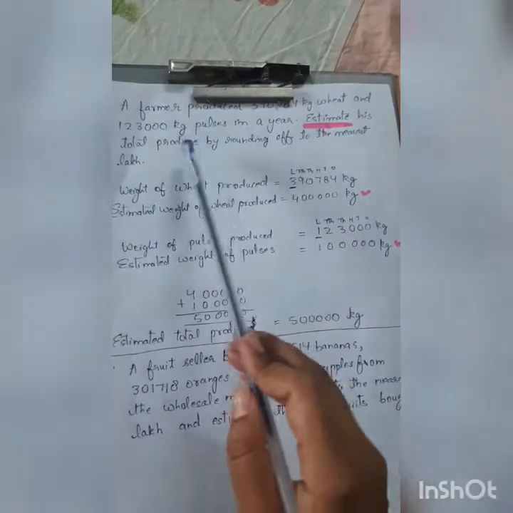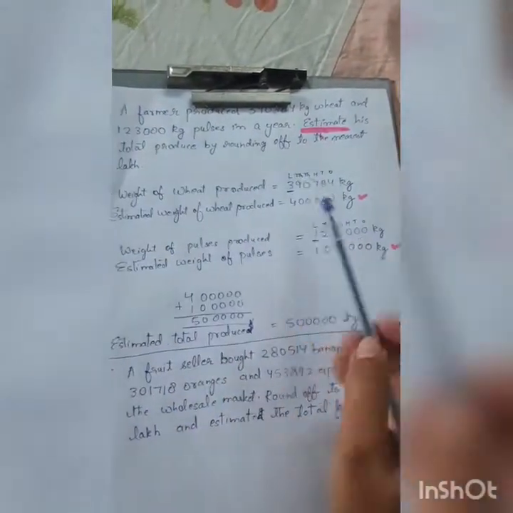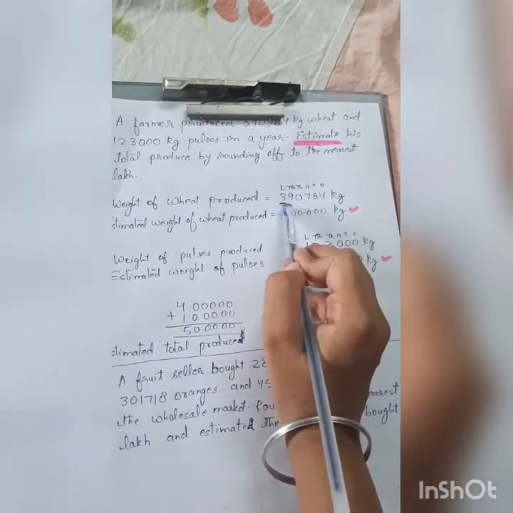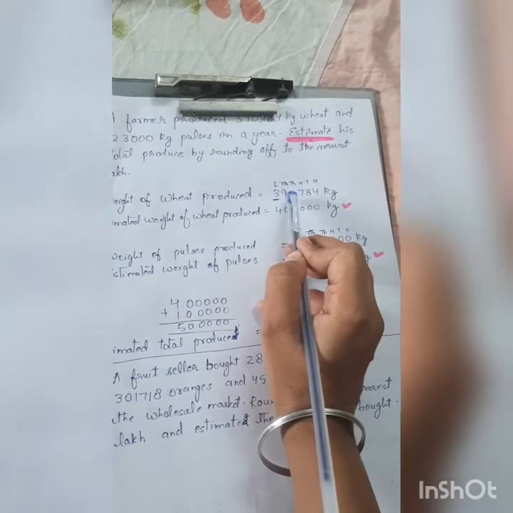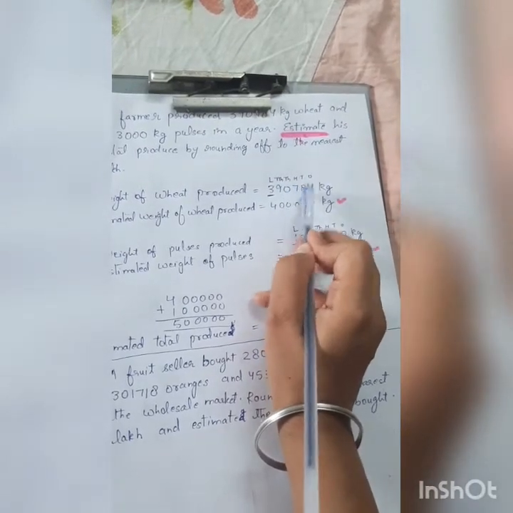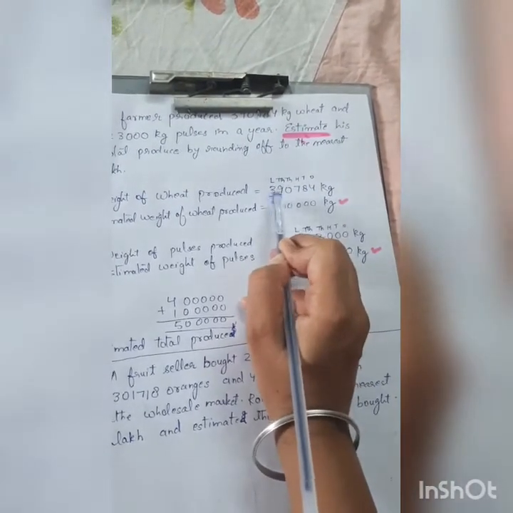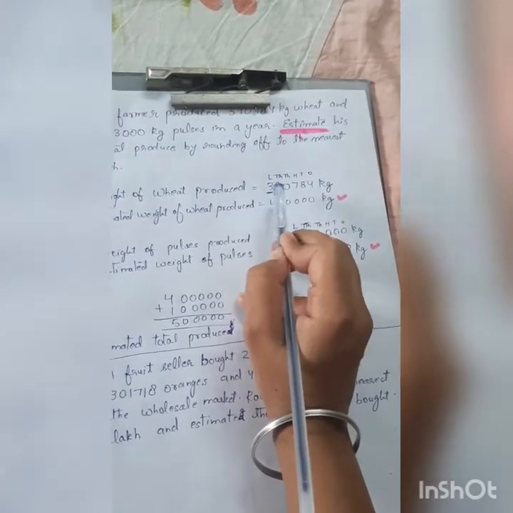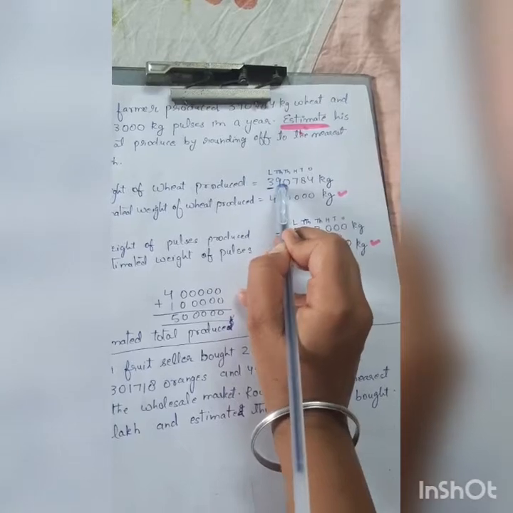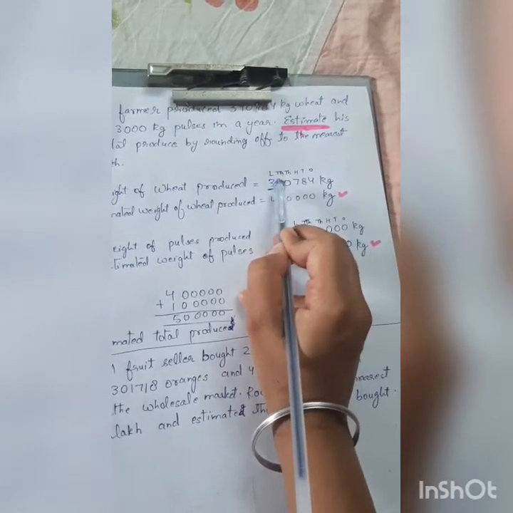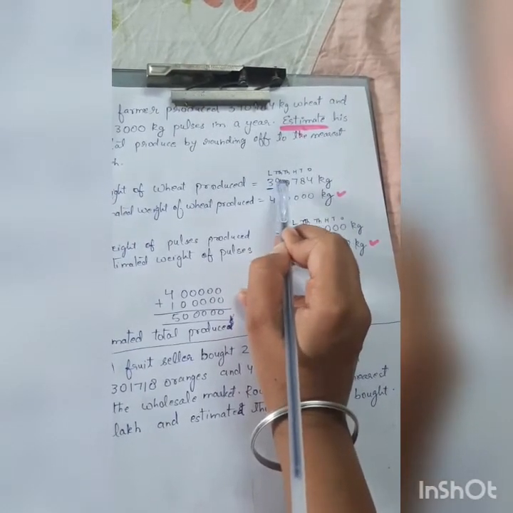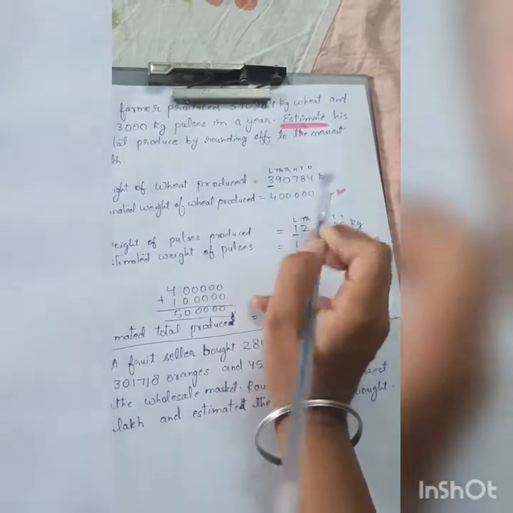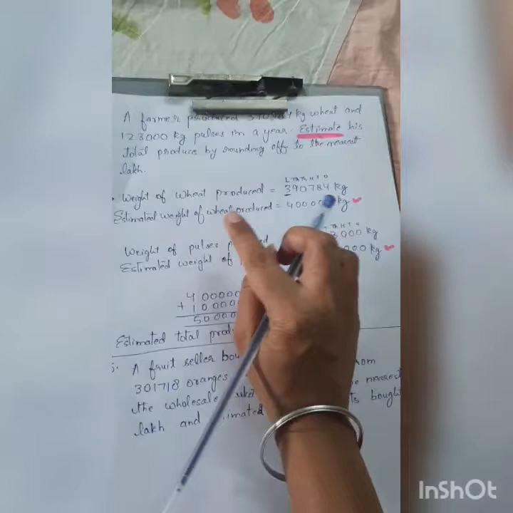It was saying that by rounding off to the nearest lakh, so I will round off every value to the nearest lakh. I've underlined the lakhs place, 3. How many zeros will I put after this? 1, 2, 3, 4, 5. 5 zeros I've put. To this 3 I will add 1. Why will I add 1 to 3? If I add 1 to 3 it will become 4. But why am I adding? Because 3 से पहले वाली जो digit है, जो right वाली digit है, it is more than 5. It is more than 5, so I have to add 1 to 3. If I add 1 to 3, my answer will become 4. So this is the estimated weight of the wheat produced.